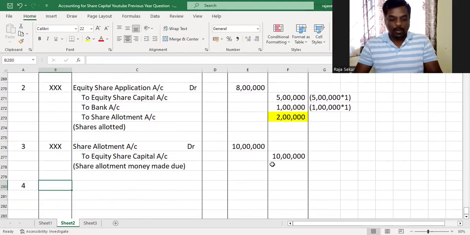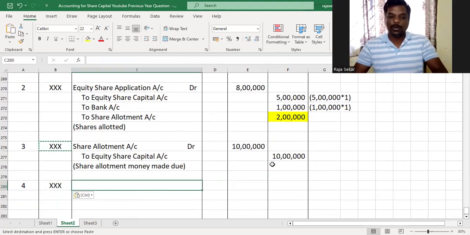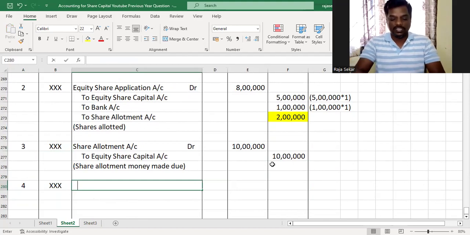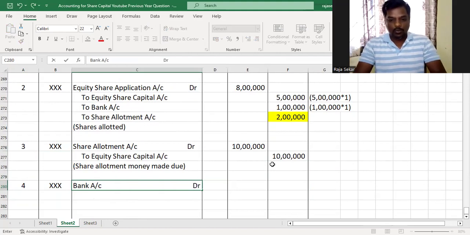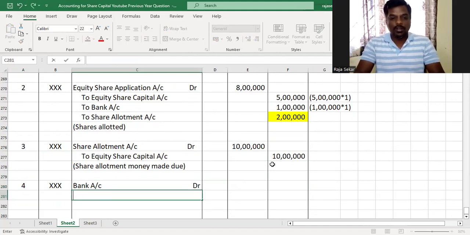Okay. And now it's time to pass the fourth journal entry. But there is a small problem in the fourth journal entry. The fourth journal entry is basically receiving allotment money. And the problem is one of the shareholders has not paid allotment money. So obviously calls in arrears account has to be debited because it's money receivable from him. He has not yet paid.